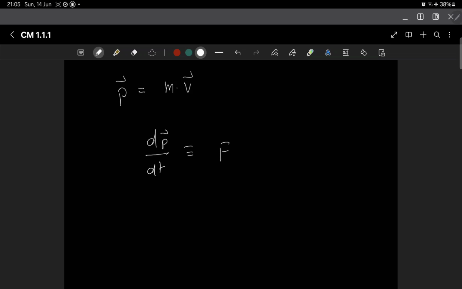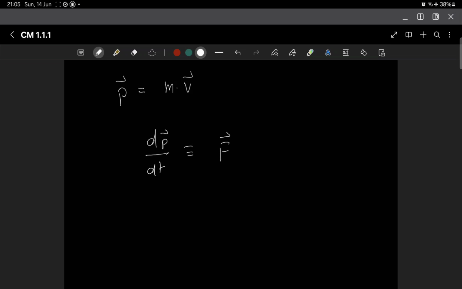This is a definition. It's an axiom, so there's no way to prove it or anything like that. You have to just take it. But the thing is, these axioms work, and they describe the way nature works. So F is also a vector quantity, right?